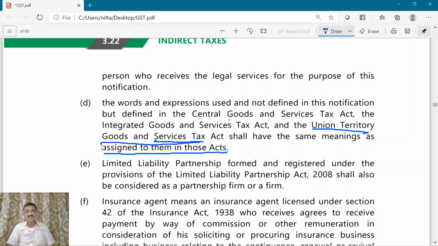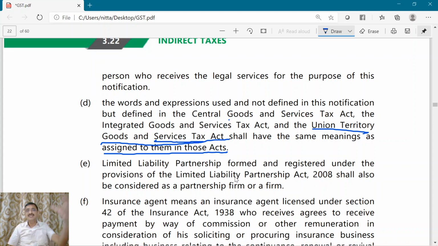So this is the complete UTGST Act. If any words and expressions found in this notification are not given a meaning in the notification, then if they are defined in the CGST Act or UTGST Act or IGST Act, the meaning given in those acts will also be the meaning for those words or expressions in this notification.